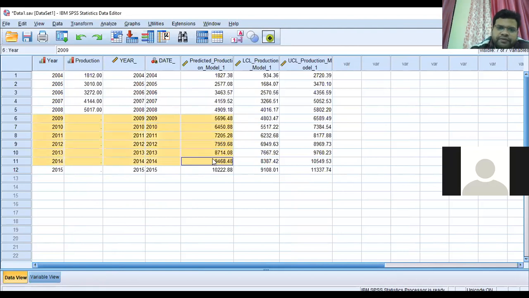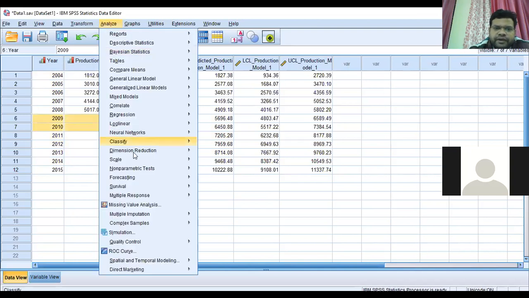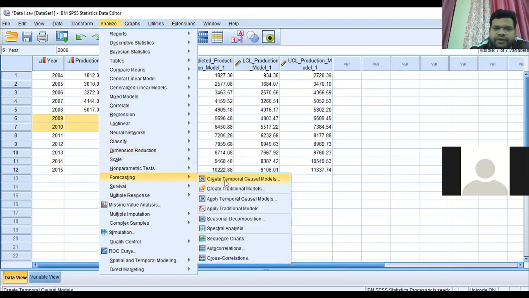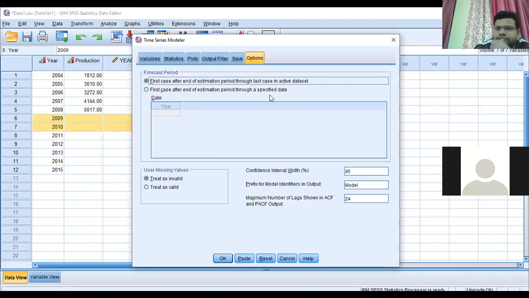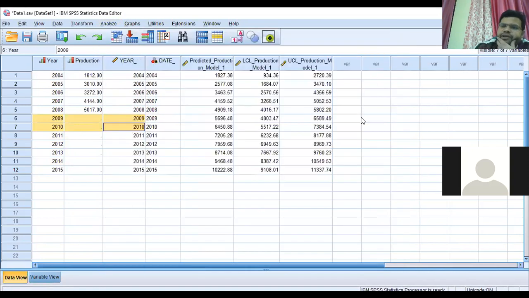If you give the day-wise data, then day-wise forecasting will be there. So don't worry about that. But the main thing is you have to define the data, whether it is monthly or yearly.